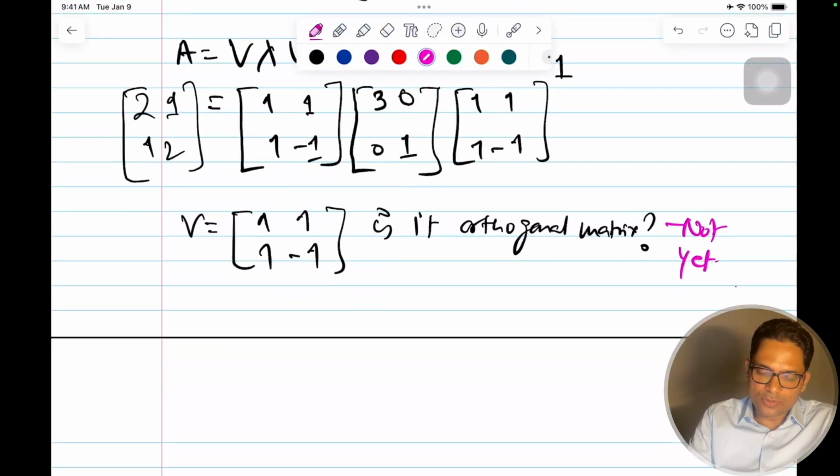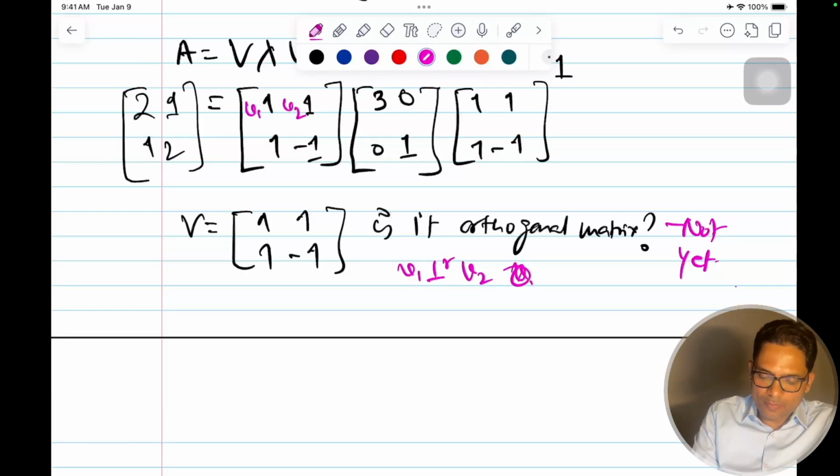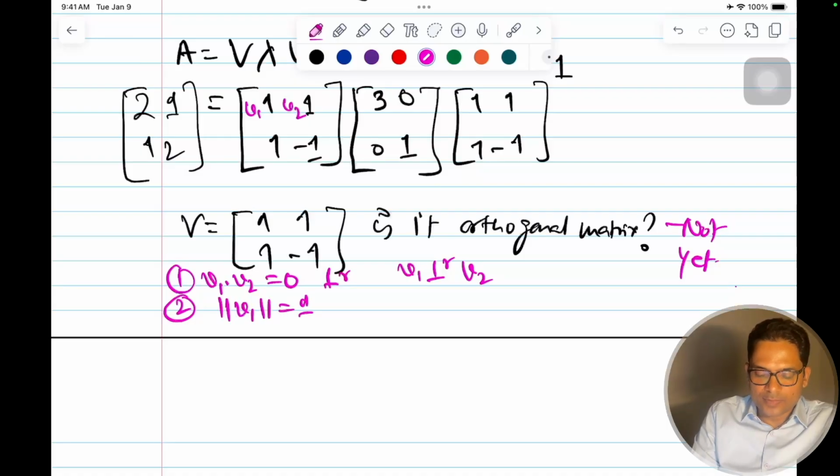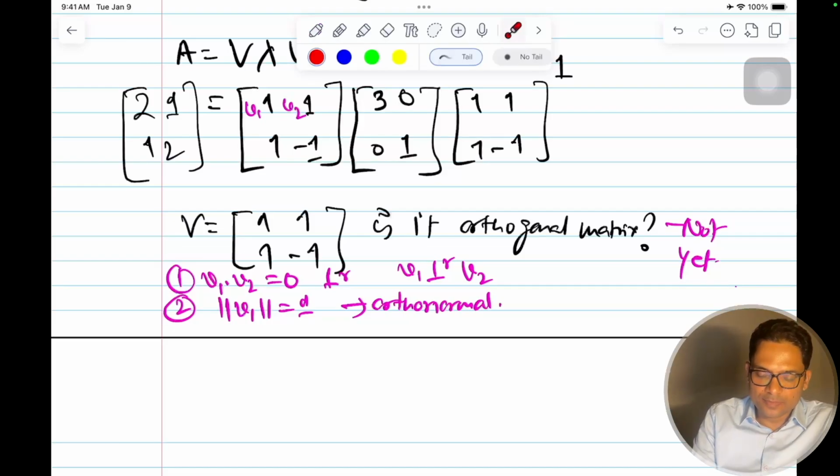So what was the condition for an orthogonal matrix? If this is v1 and this is v2, v1 should be perpendicular or orthogonal to v2, meaning v1 dot v2 should be equal to 0. And the second condition was that each vector should be a unit vector, made by dividing by its length so it becomes unit length.